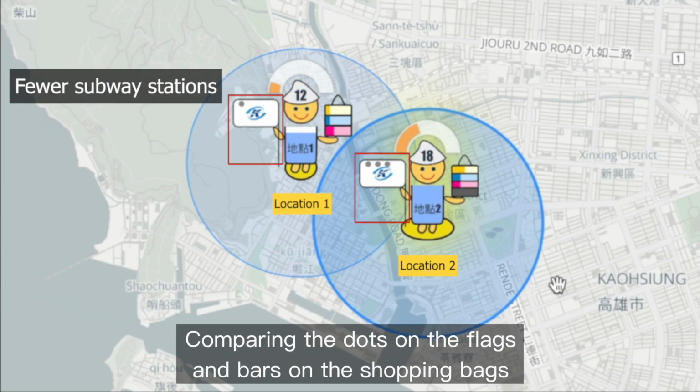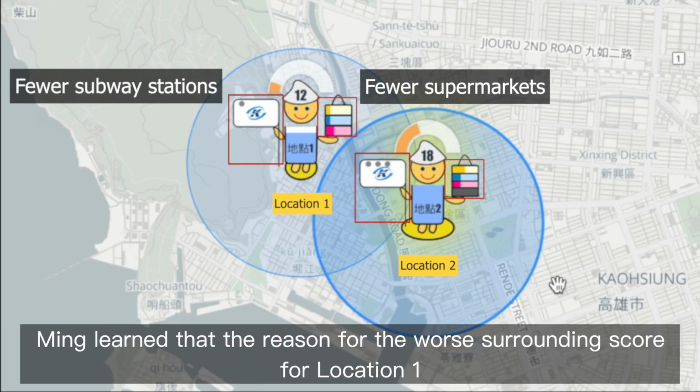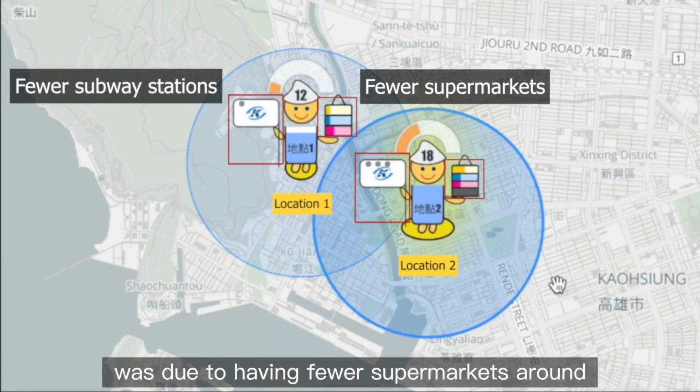Comparing the dots on the flags and bars on the shopping bags, Min learned that the reason for the worse surrounding score for location 1 was due to having fewer supermarkets around.